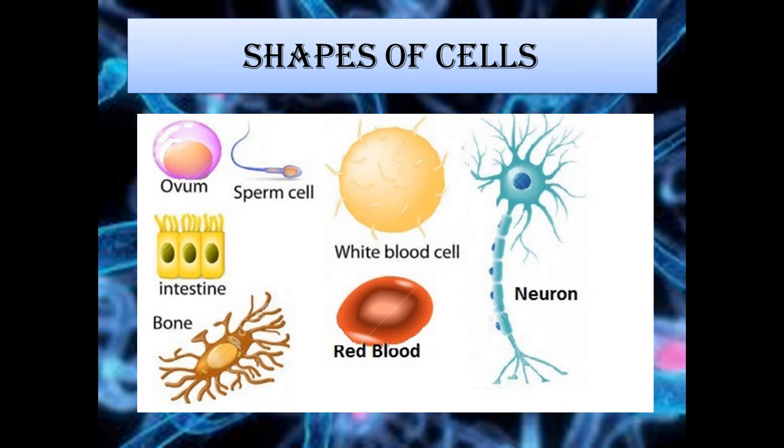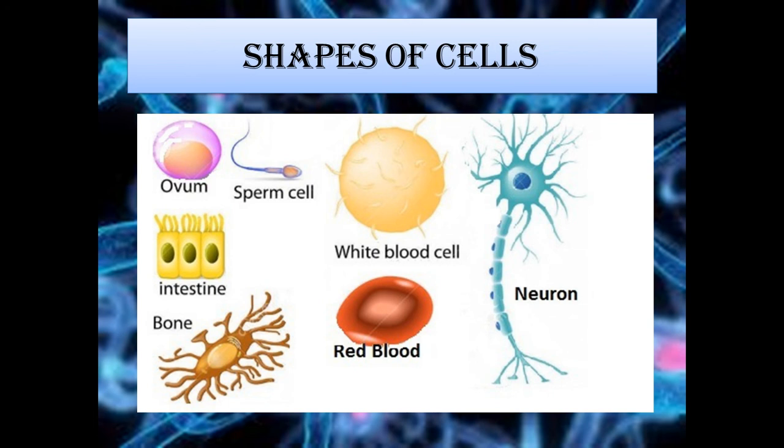For example, a nerve cell is very long and has wire-like projections coming out of it. These projections help the nerve cell carry messages and send them to all parts of the body. Their long, thin shape helps them to do all this. All the cell components are enclosed in a membrane which provides shape to the plant and animal cell.